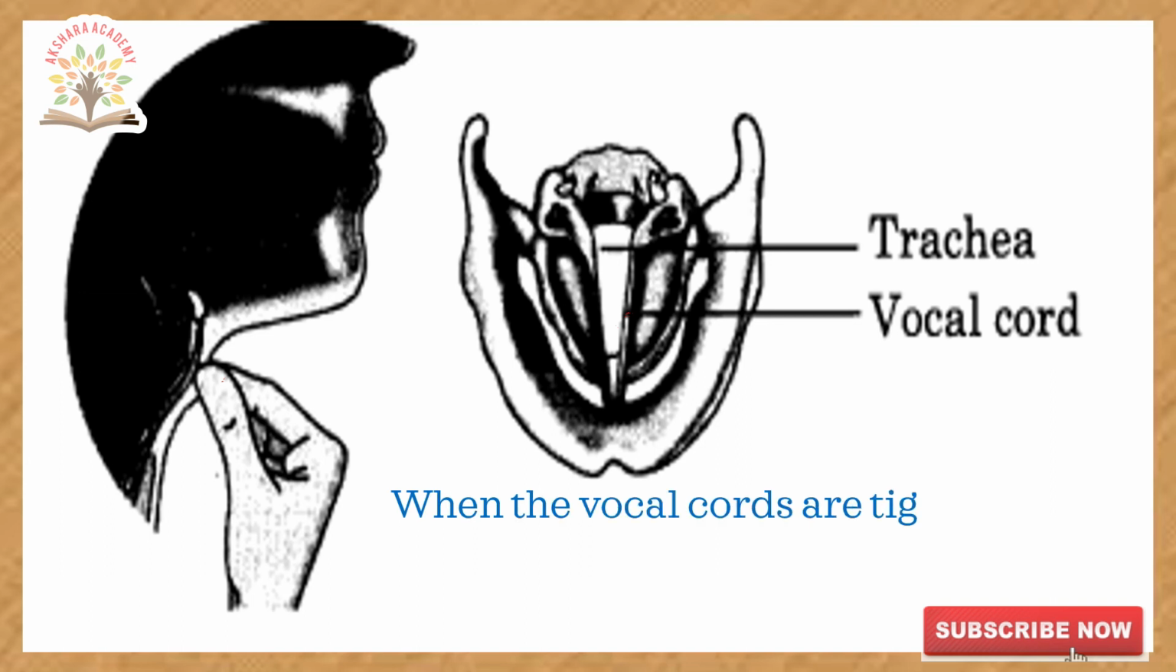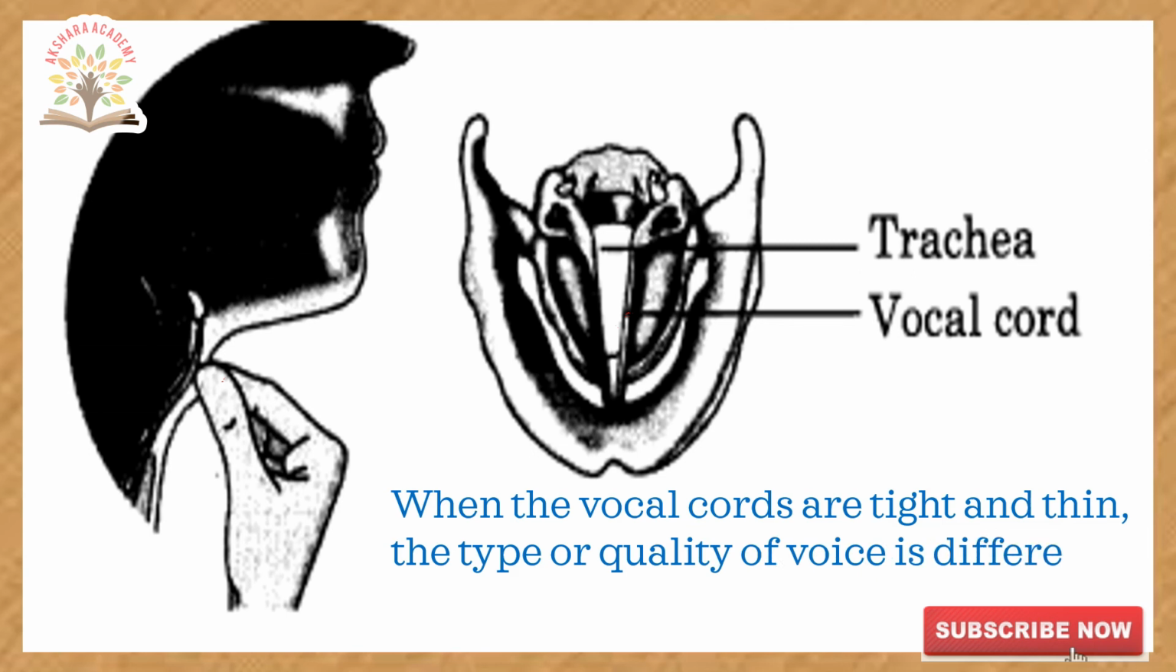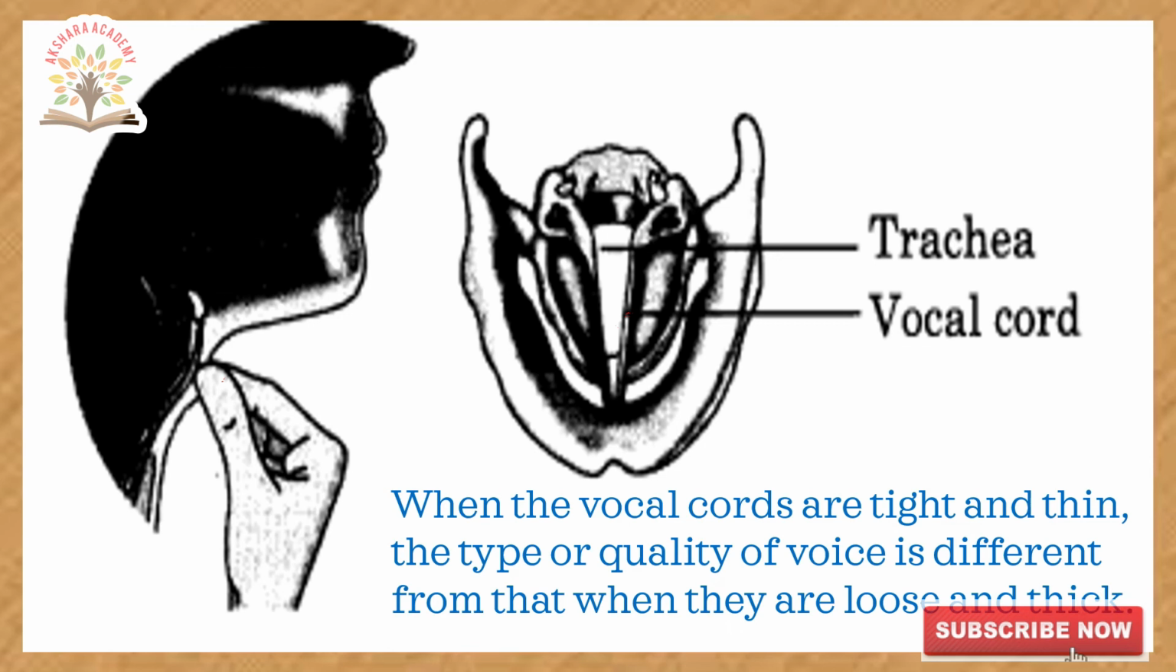When the vocal cords are tight and thin, the quality of voice is different from that when they are loose and thick. Suppose vocal cords are tight and thin, the quality of voice is different. Suppose when they are loose and thick, that is also a different quality of voice. Okay, this is about the picture of the larynx, or we can call it the voice box.